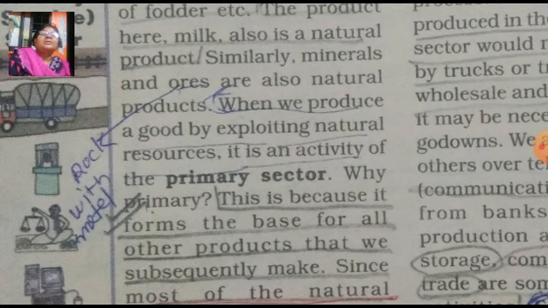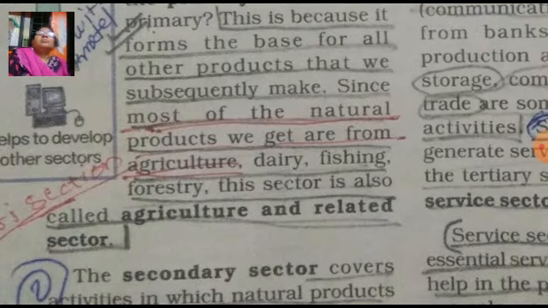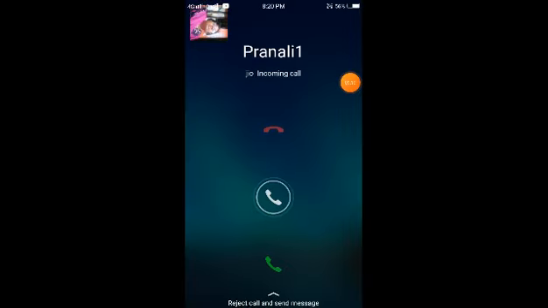Why primary sector? This is because it forms the base for all other products that we subsequently make. Most of the natural products we get are from agriculture. For example, cotton, and the production of pulses. Primary products are agricultural production, seeds. Making textiles is a product of the secondary sector, but for that we require what?